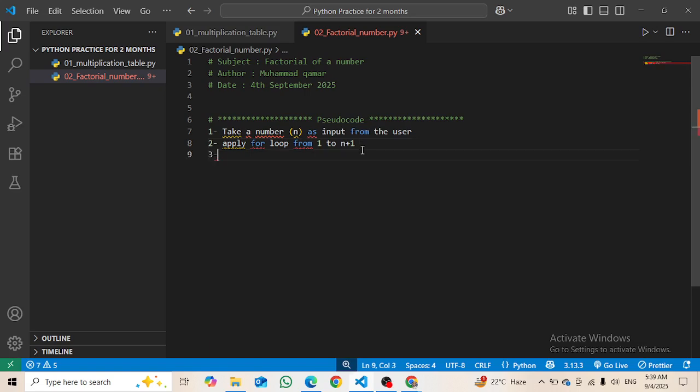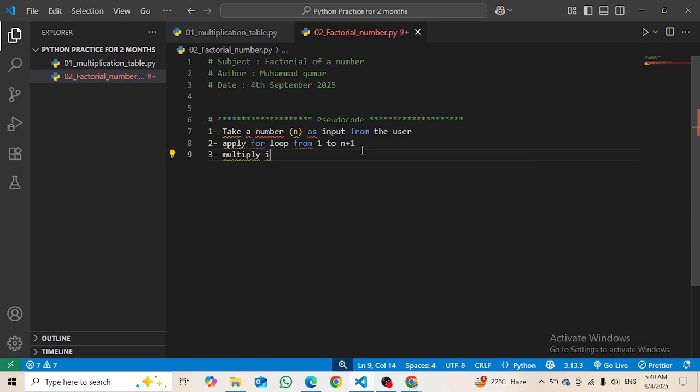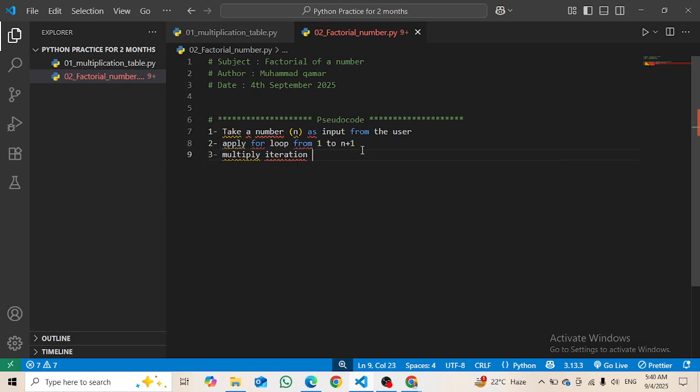Then in the third step what I will do is multiply, right? Multiply what? Multiply the number, not the number, multiply the iteration, which is i, right? With what?